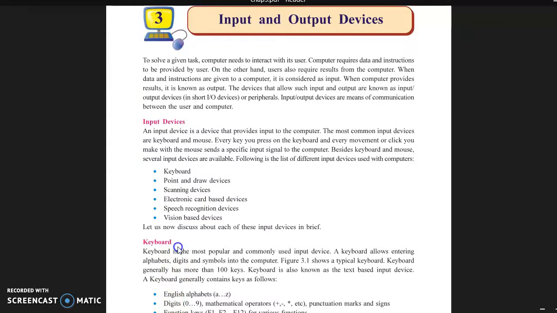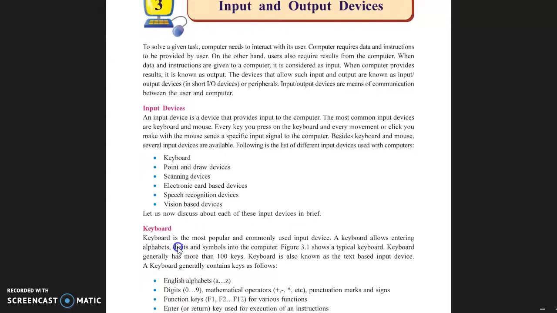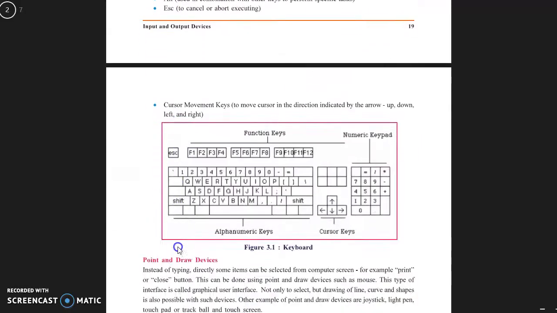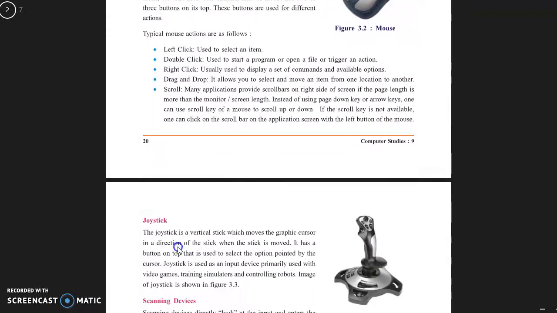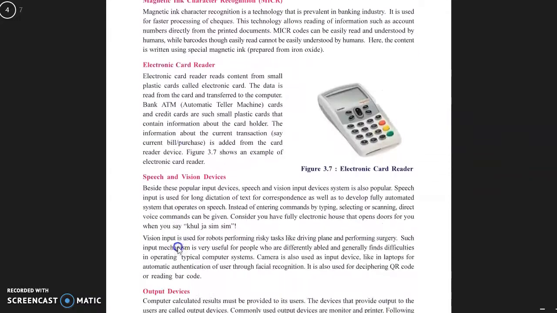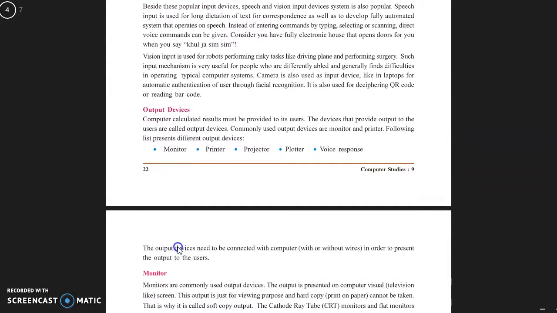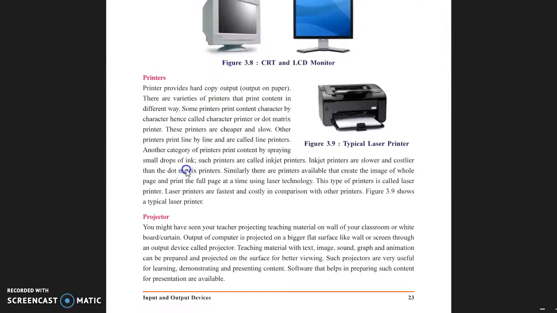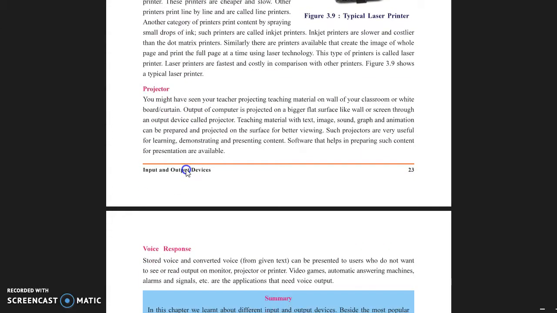Hello everybody. Today we will continue our third chapter's last topic. Last time we already covered our output devices, monitor. These all are output devices. We also covered printers, monitors. Last one is voice response. Did you remember why we are using projector?